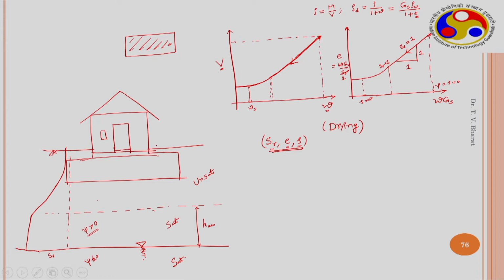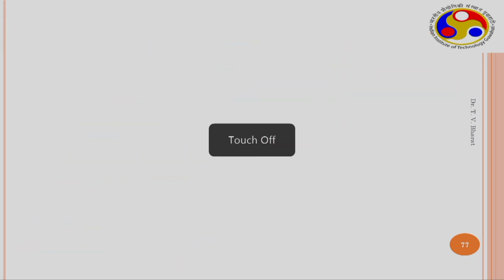So, when you are constructing such a building or when you are exerting some loading due to construction activity, how the soil volume changes is an important question that needs to be addressed. For that, some suction control consolidation tests are also conducted.